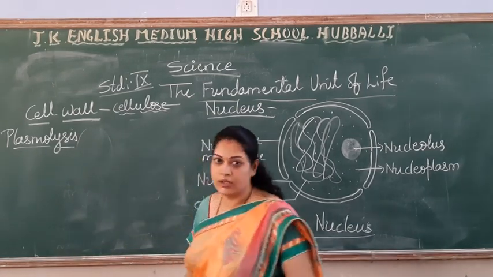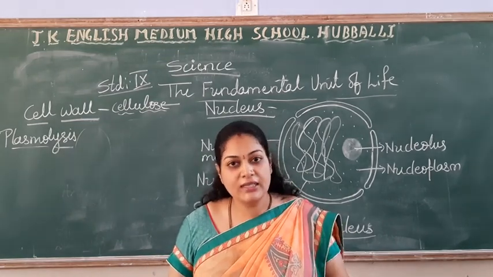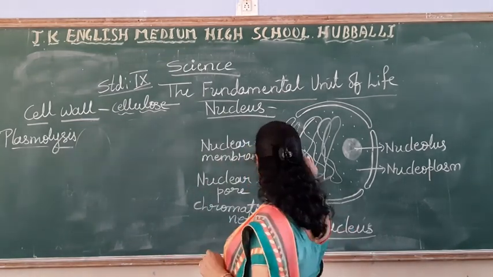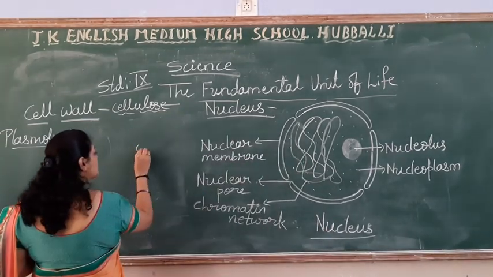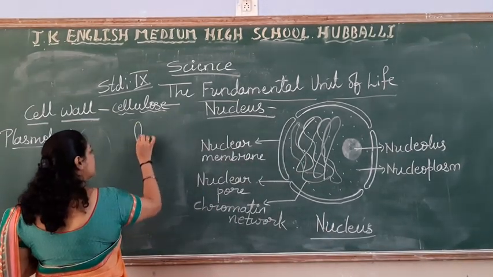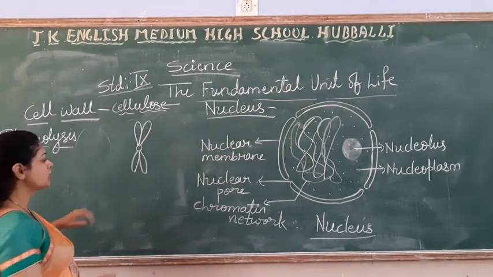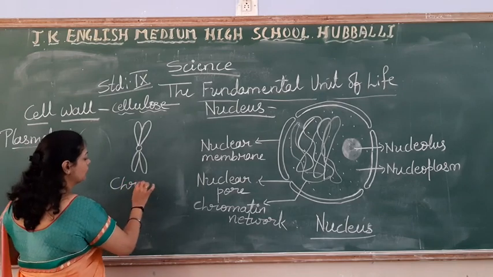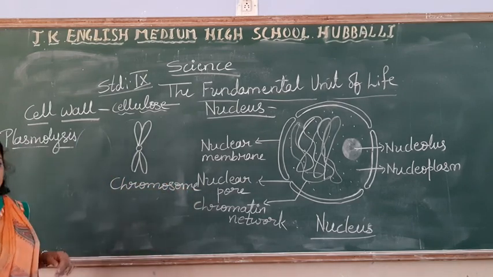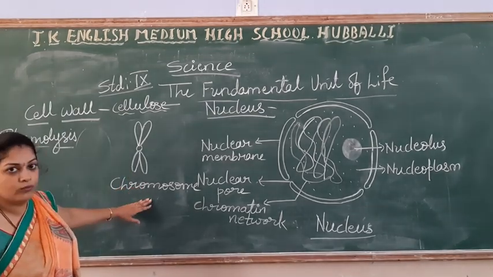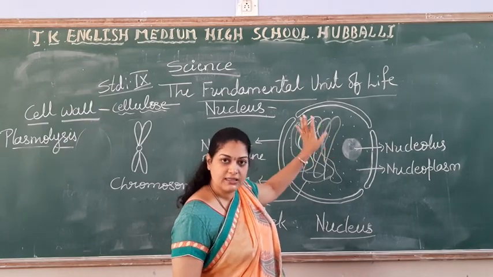During cell division, when the cell divides and forms a new cell, this thread-like structure will take a particular shape. This is the structure called a chromosome. For now, it is a thread-like structure when it is in the nucleus.